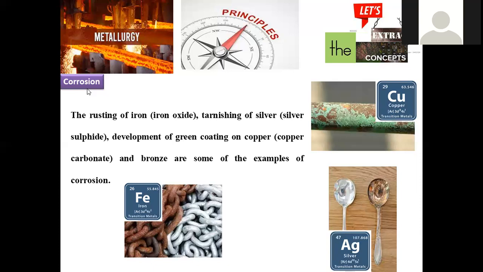Another is copper, which, when in contact with moisture or sulfur, generates a carbonate layer upon it. This is also another kind of rusting process. Rusting is specifically denoted for iron.